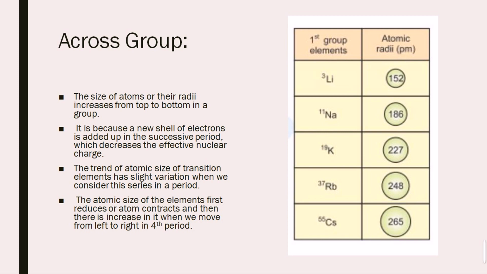It means it is increasing because every period adds a shell, which contributes towards the increasing size. There is a less effective nuclear charge here. Take potassium and rubidium. Potassium has only 19 positive charges to attract the electrons revolving in the outermost shell.